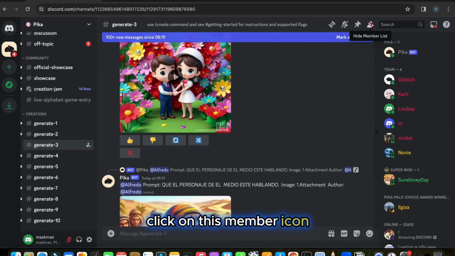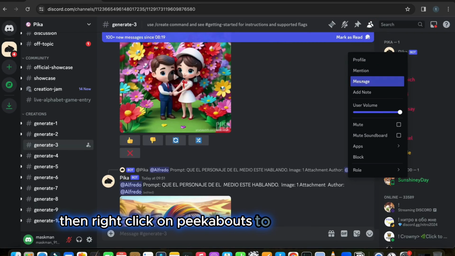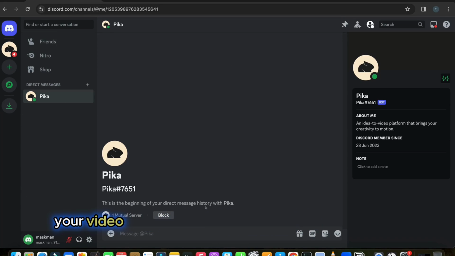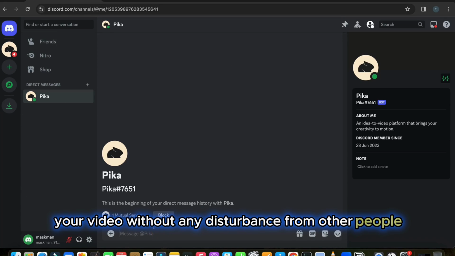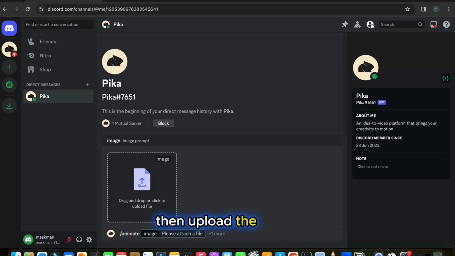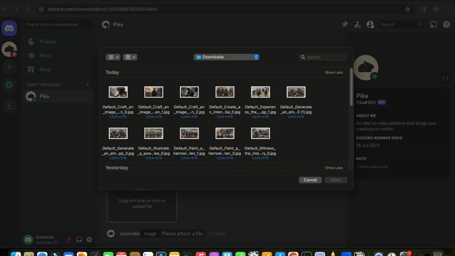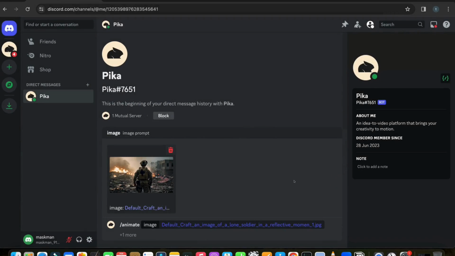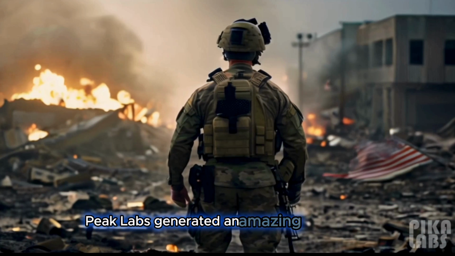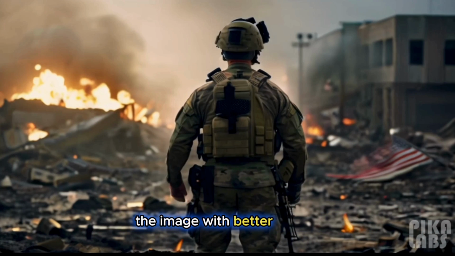Click on this member icon. Then right-click on PikaBots to select the message from this available option. So here you create your video without any disturbance from other people. All right, now type / and choose animate option. Then upload the image. And there you go, Pika Labs generated an amazing video from the image with better quality.